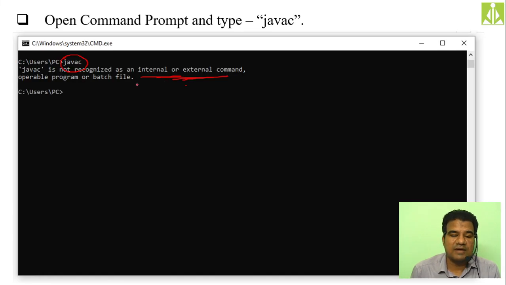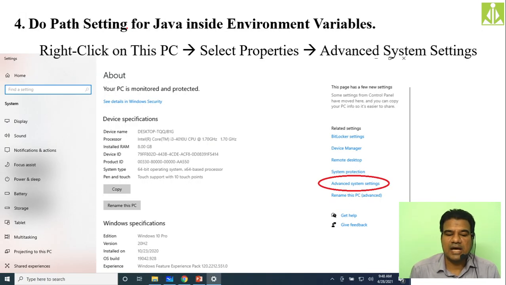How can we make javac functional? By doing the path setting. The fourth and last step is path setting. Simply right click on your My Computer icon, that is the This PC icon. In Windows 10 we call My Computer as This PC, isn't it? So right click on This PC, then select Properties, the last option, and you will get this window.